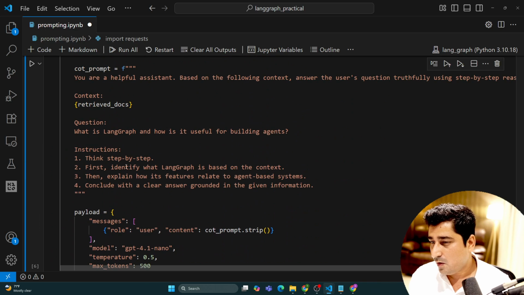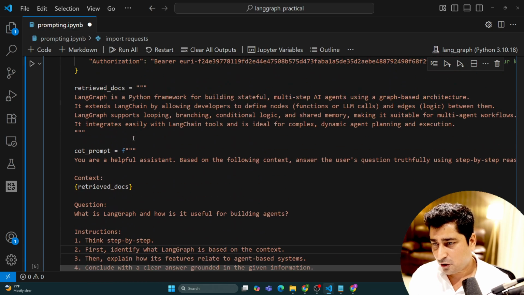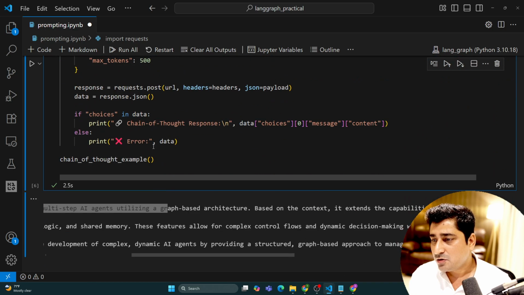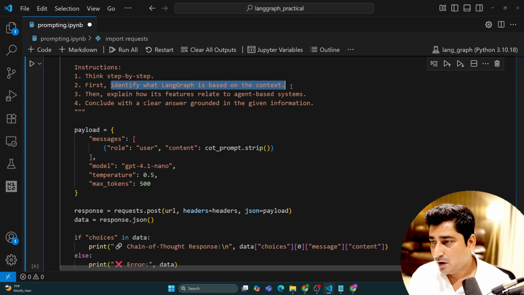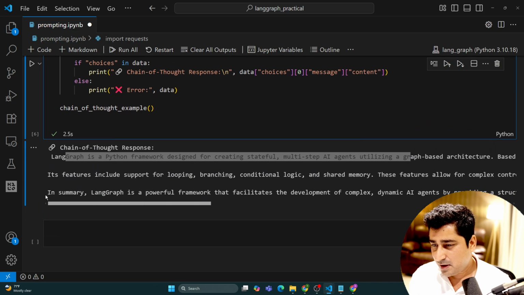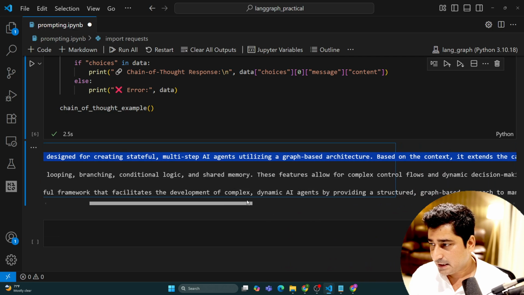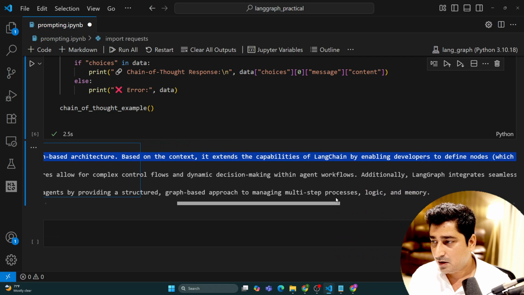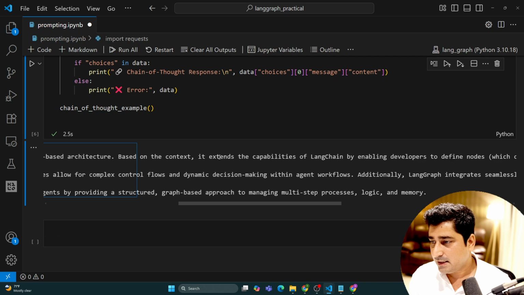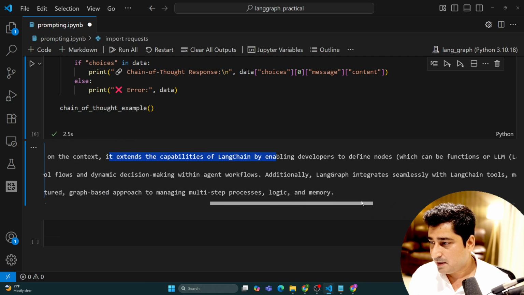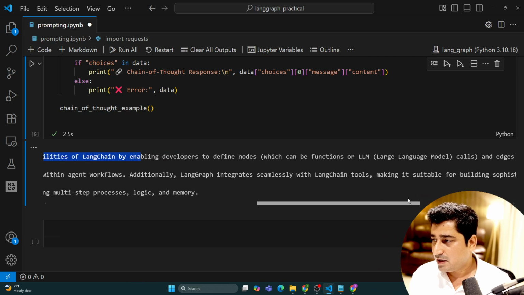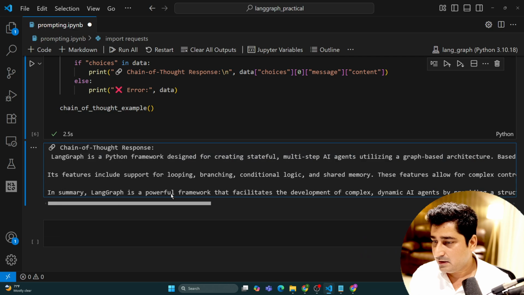So here, if you go and read your instruction clearly, think step by step. Firstly, identify what LangGraph is based on the context. Context means the document which I have provided. So firstly, try to identify what LangGraph is based on the context. Let's see whether it is able to identify or not. LangGraph is a Python framework designed for creating stateful multi-step AI utilizing a graph-based architecture. So based on the context, it is trying to give me the answer. It extends the capability of LangChain by enabling a developer to define nodes, which can be a function, an LLM, or maybe edges between these nodes.